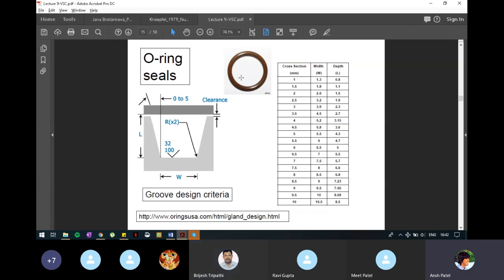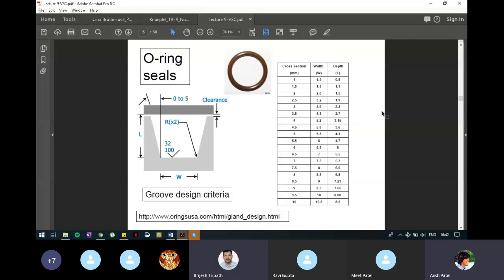The O-rings are made of rubber so that we can press them, and whenever we remove the other piece, they go back to their original shape. There are some more examples I will tell you where O-rings are not made of rubber; they are made of metal also. But they have to fill the clearance completely, to block any kind of leakage.